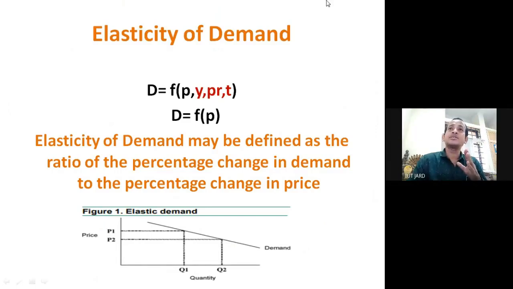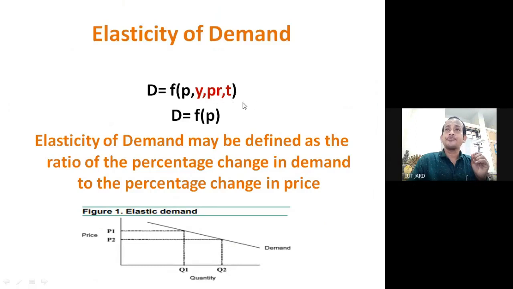As you can see in this formula, D stands for demand, equal to F for function, and within the bracket P is the price, Y is income, PR is the price of the related goods, and T is the taste of the consumer.